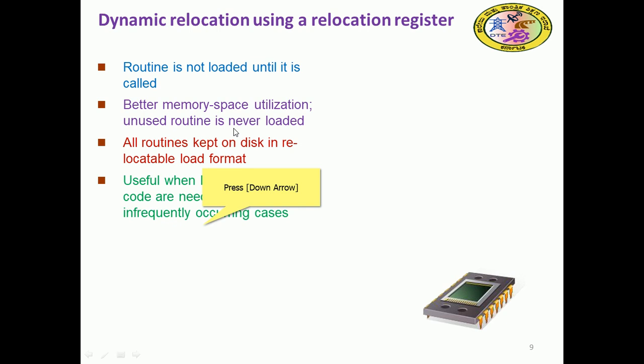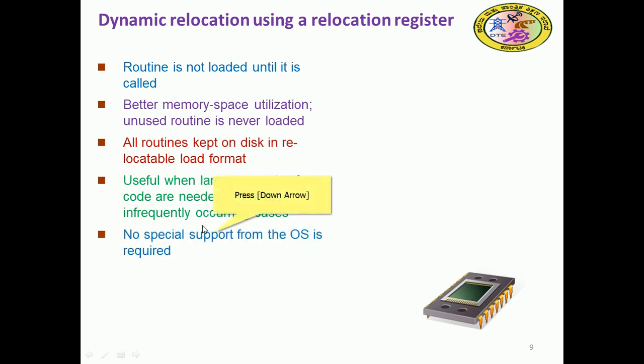A large amount of code is needed to handle infrequently occurring cases, so huge memory is essential. Because of these infrequent cases, more memory is needed. No special support from the operating system is required.